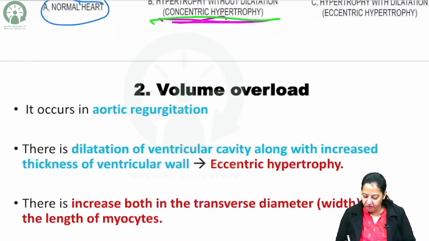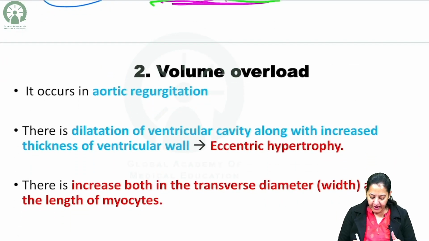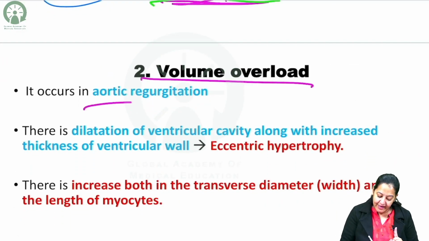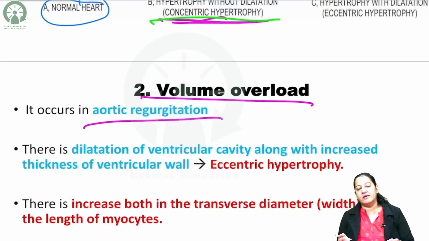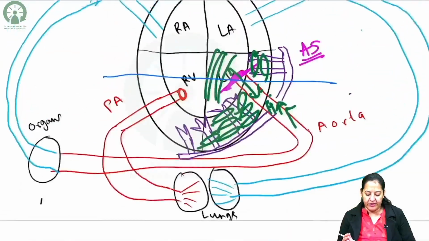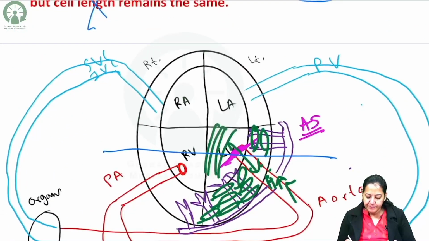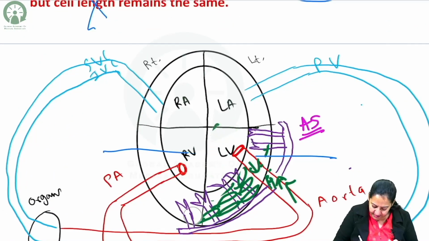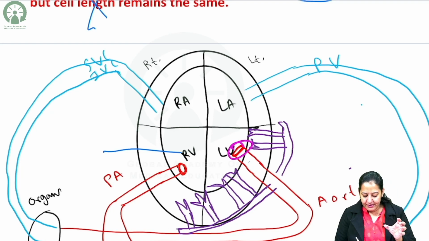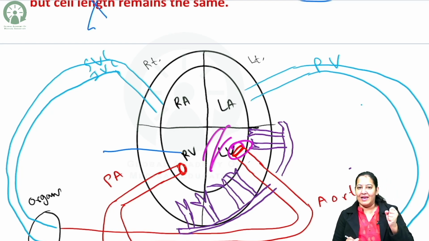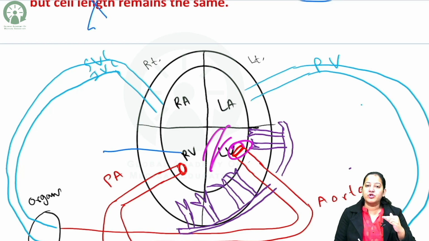Coming to the next, the volume overload. I hope you got it, right? In volume overload, for example, aortic regurgitation. Now, this time it's not aortic stenosis. This time it's aortic regurgitation. Let me show you in the same diagram. Here you can assume the aortic valve is regurgitating. That is, during systole, the blood is going well. But during diastole, the aortic valve should close and the blood should not come back. But during diastole,